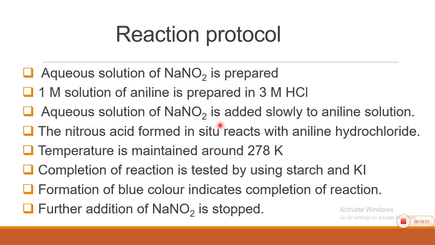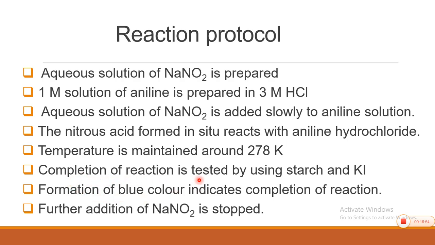The aqueous solution of NaNO2, which is prepared in the first step, is added slowly to the aniline solution, which is the second solution. The nitrous acid formed in situ reacts with aniline hydrochloride. The temperature is maintained around 278 Kelvin, below 278 Kelvin of course.